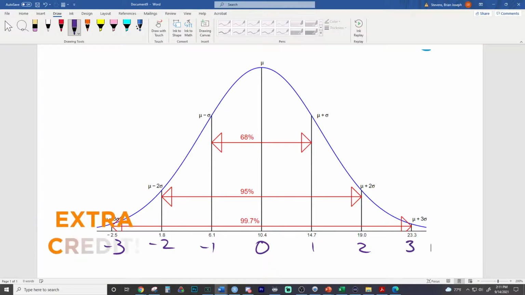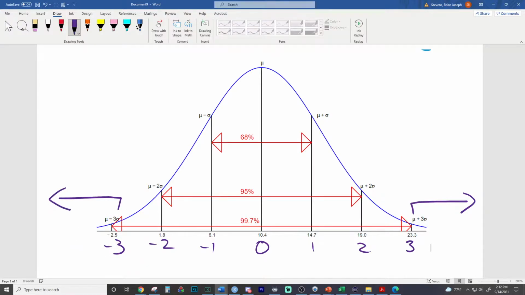We have a z-score of 3, and that means outside of it is what total? Outside of it, like outside of the z-score of +3 and -3, is what total? Because we want this. We're not so interested in this. So 99.7 is in the middle. And Casey got it.